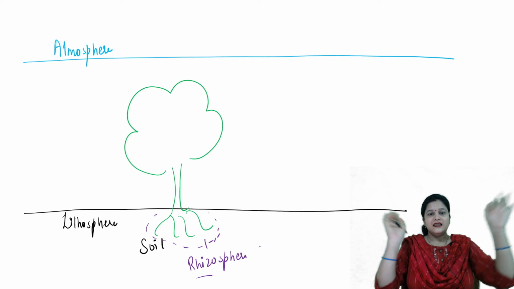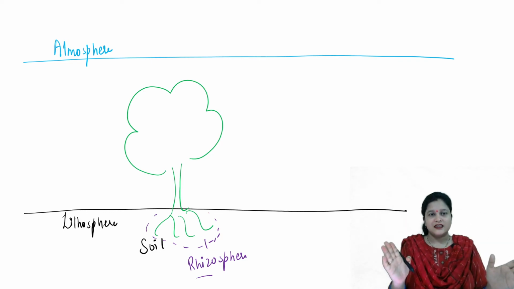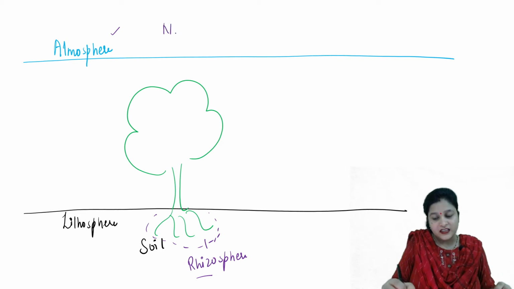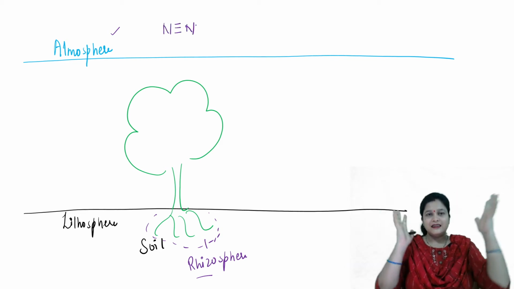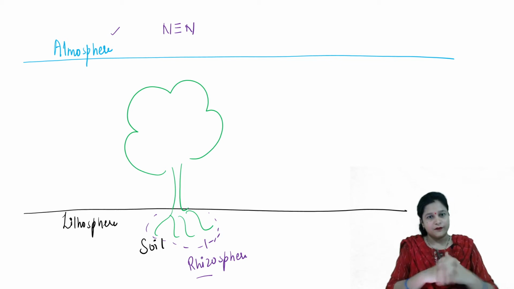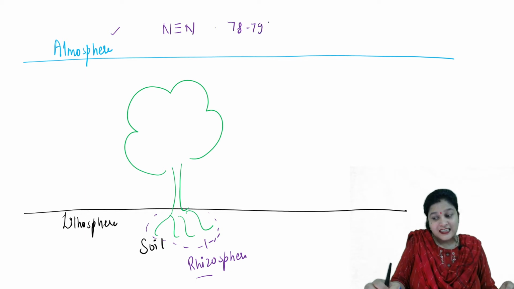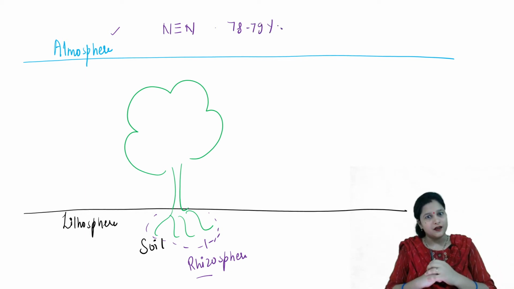Okay. The nitrogen is present in atmosphere also in the form of inert nitrogen. There are two nitrogen atoms bounded by triple covalent bond. And that is 78 to 79% of the entire air.